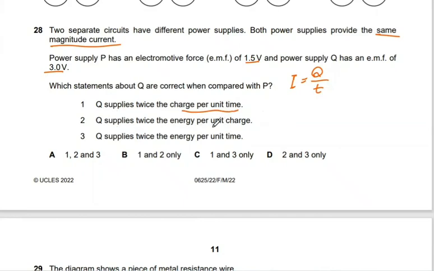2, Q supplies twice the energy per unit of charge. According to the definition of voltage, energy per charge, since Q has 3 volts, the energy per unit of charge will be greater. 3, Q supplies twice the energy per unit of time. Of course, since we are talking about the same current, that means the energy is more. So the correct answer is 2 and 3, which is D.